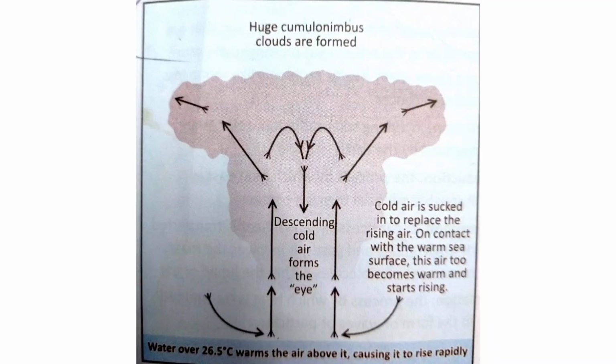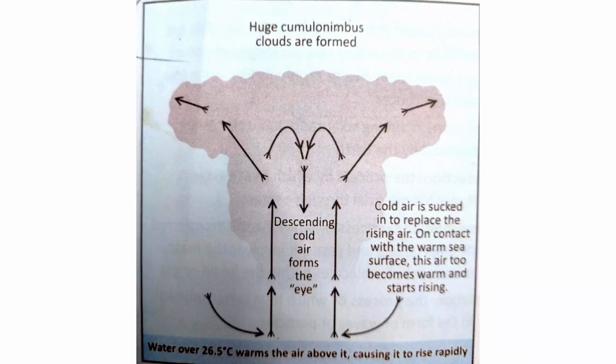Cyclones are formed when air over the sea heats up and rises, leading to formation of an area of low pressure on the surface. So how are cyclones formed? When the air over the sea heats up, it rises, leaving an area of low pressure. Colder and heavier air from the surroundings rushes into the area of low pressure, warms up again, and the lighter air rises and condenses.